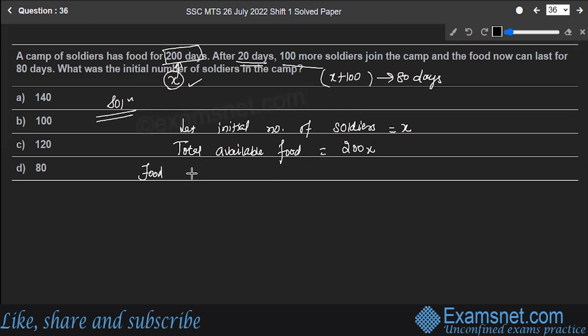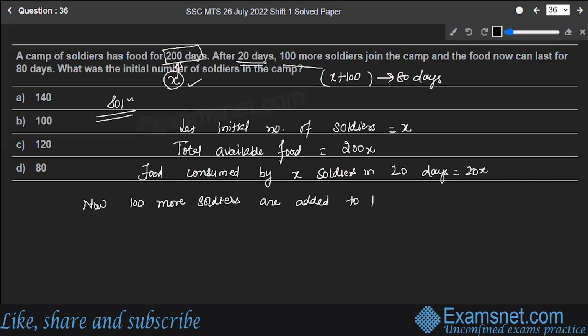Food consumed by X soldiers in 20 days will be equal to 20X, right? So now 100 more soldiers are added to the camp.